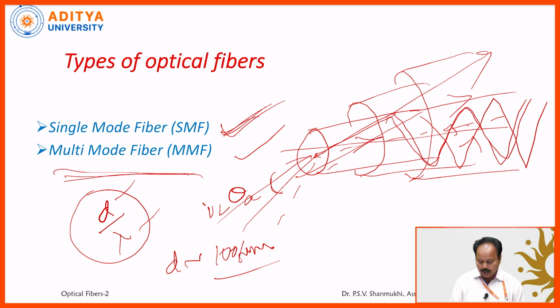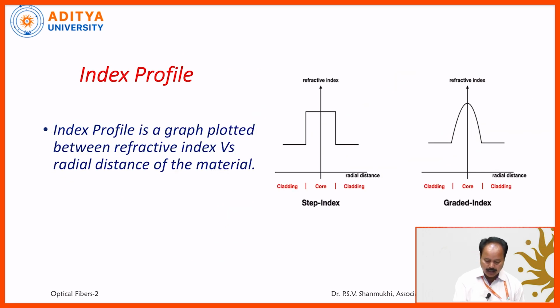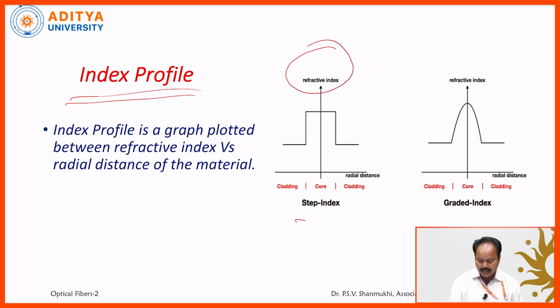Anyhow, these optical fibers are either single mode fiber or multi-mode fiber. They are characterized by one more parameter called the index profile. What is meant by index profile? Simply, it is a graph. A graph is plotted between the refractive index and the radial distance of the material, nothing but thickness. Here, the refractive index is taken along the y direction and the radial distance of the material is taken along the x direction.